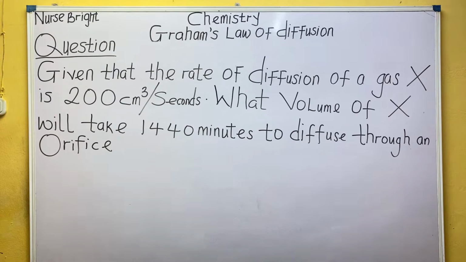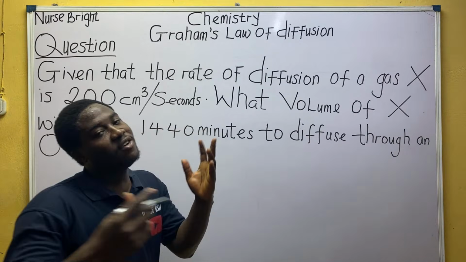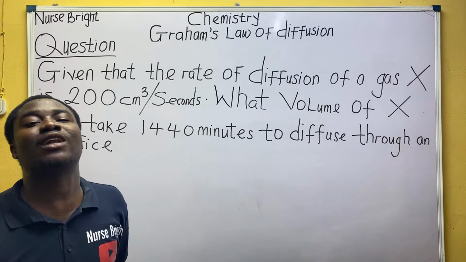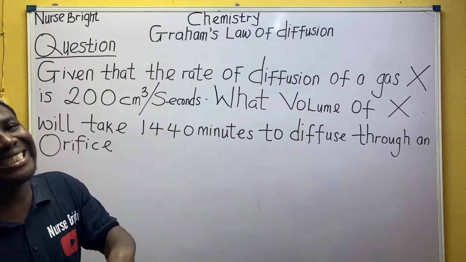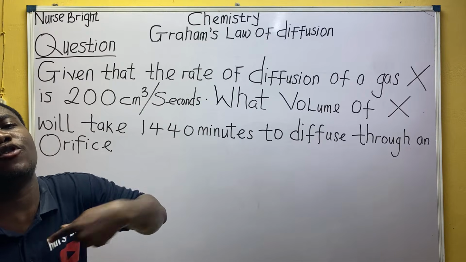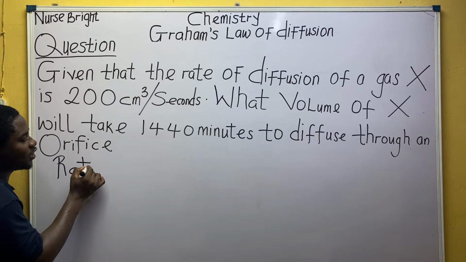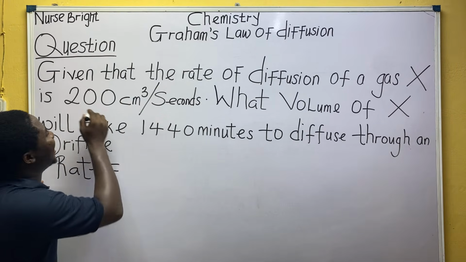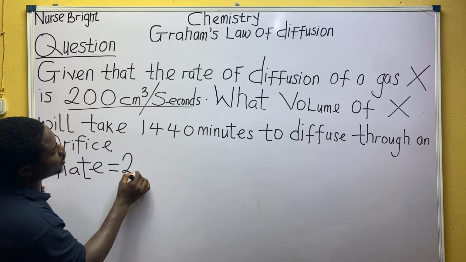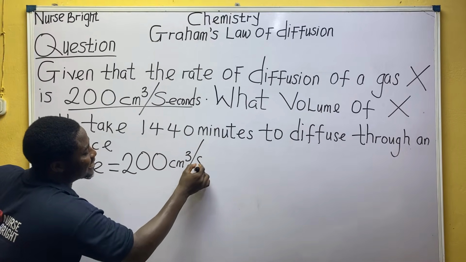So this is the first question pertaining to what we have learned so far. You know I've given us a lot of formulas, but this question is so cheap. How do we solve it? They gave us the rate of diffusion already. The rate of diffusion of this gas X is 200 centimeter cube per second.